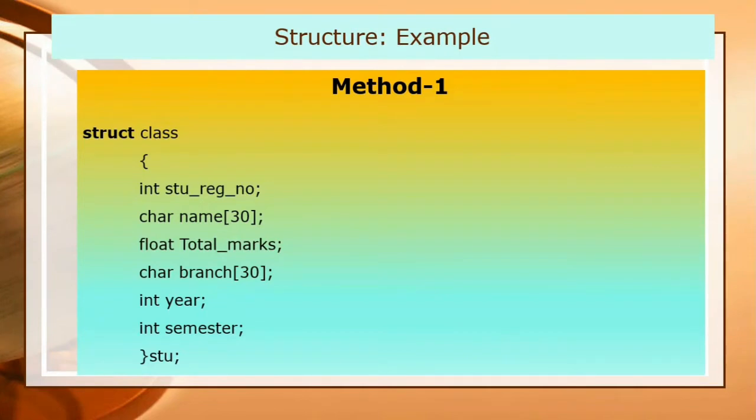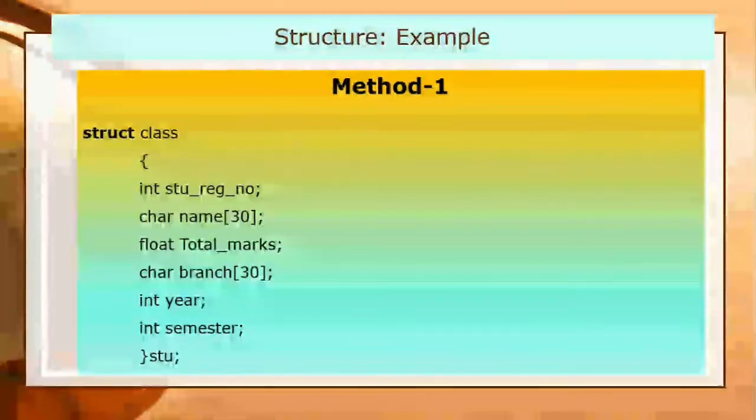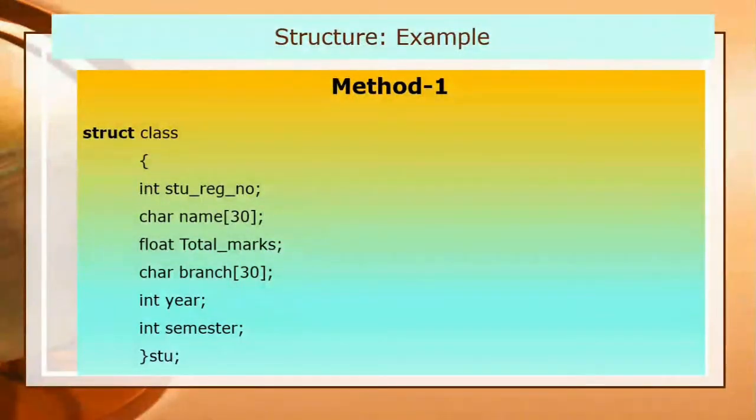Here I have taken class as the name of the structure, and there are various kinds of information as structure members, like a student's registration number and name. The size of the name is given here because a name is a string of characters.